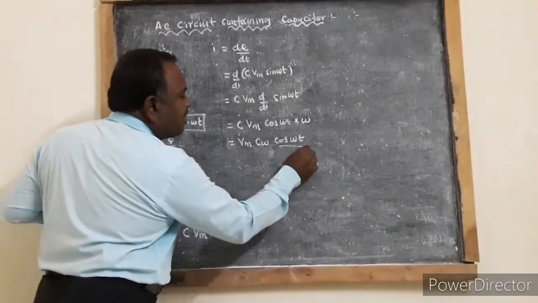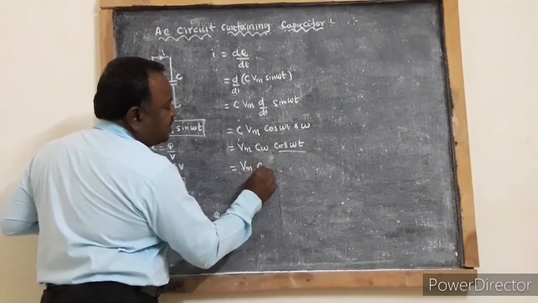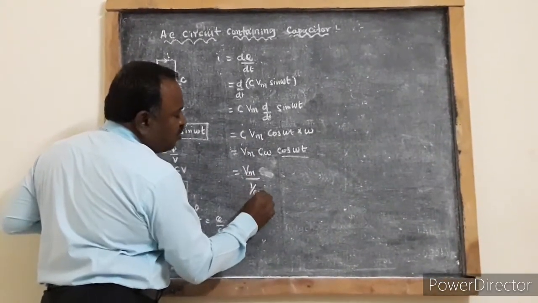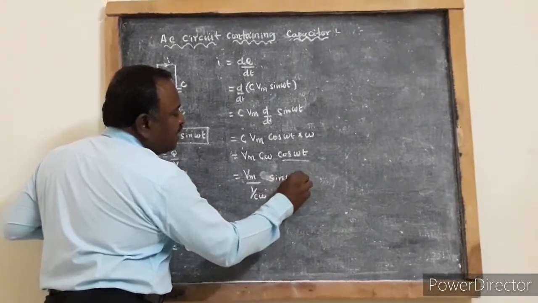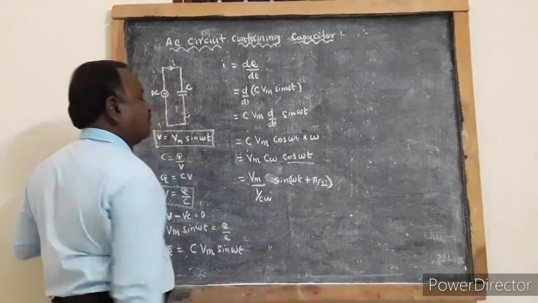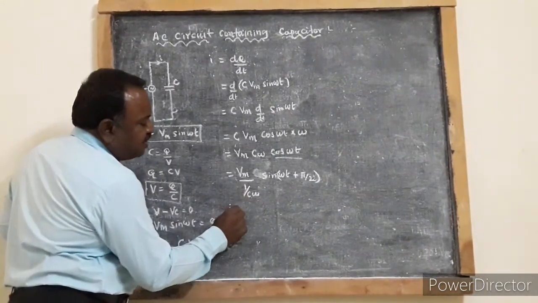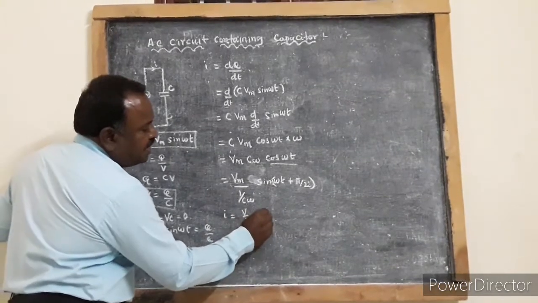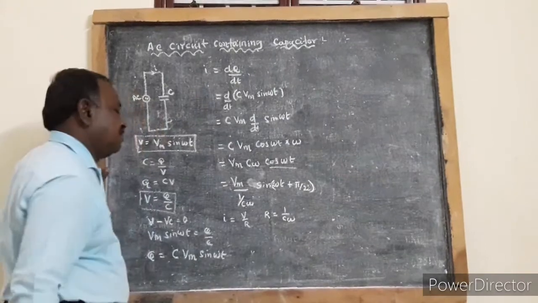This cos omega t can be written so that I is equal to Vm into C omega, or I can write this as Vm by 1 by C omega into sin of omega t plus pi by 2. So when this equation is compared to I is equal to V by R, in the place of R you are having 1 by C omega.